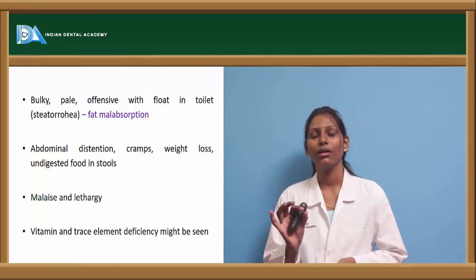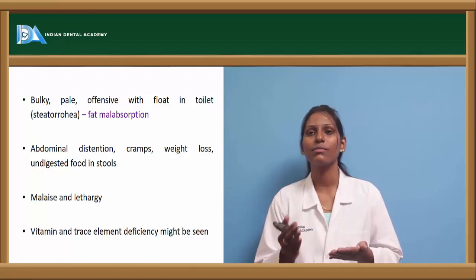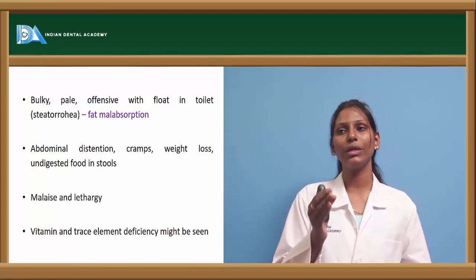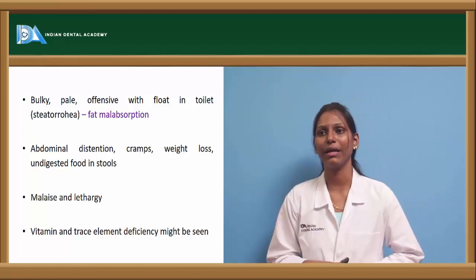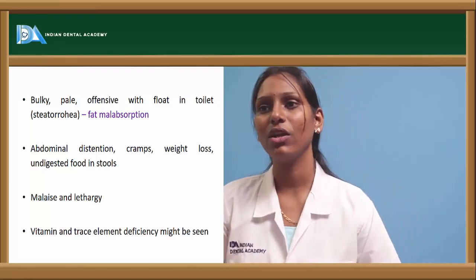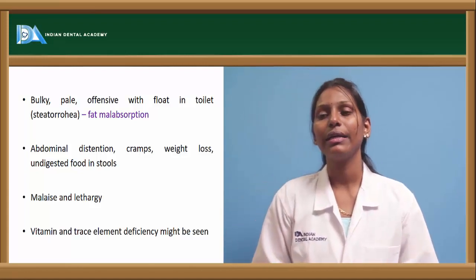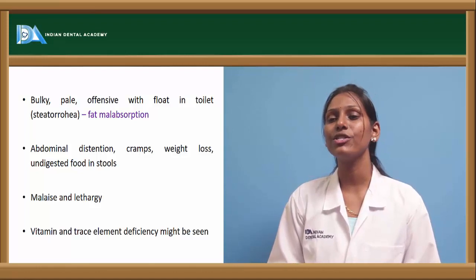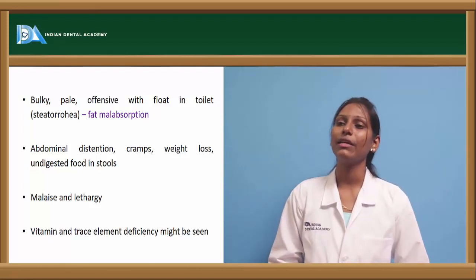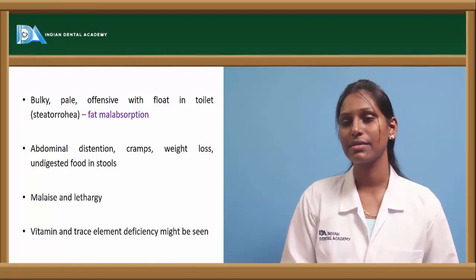The condition can be assessed by the stools being bulky and pale, offensive, and floating in the toilet, which is seen in fat malabsorption. Abdominal distension, cramps, weight loss and undigested food in stools can also be seen. Patients usually have malaise and lethargy, and vitamin and trace element deficiency might be seen in these cases.